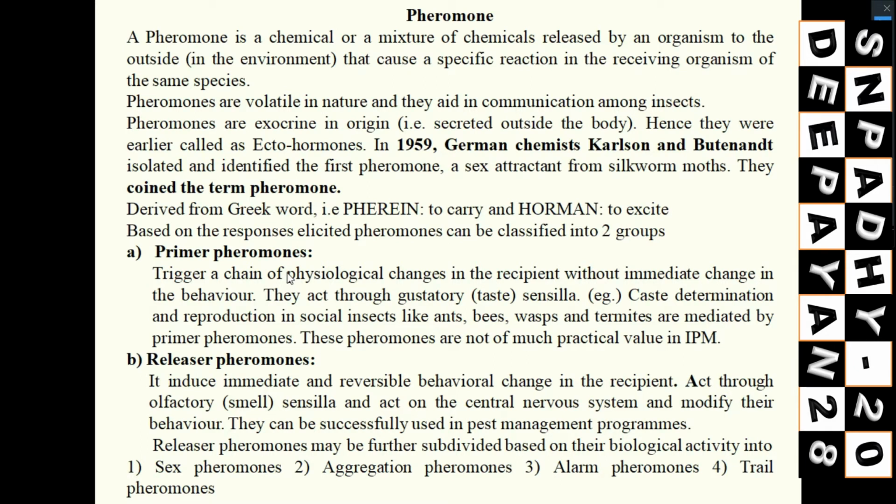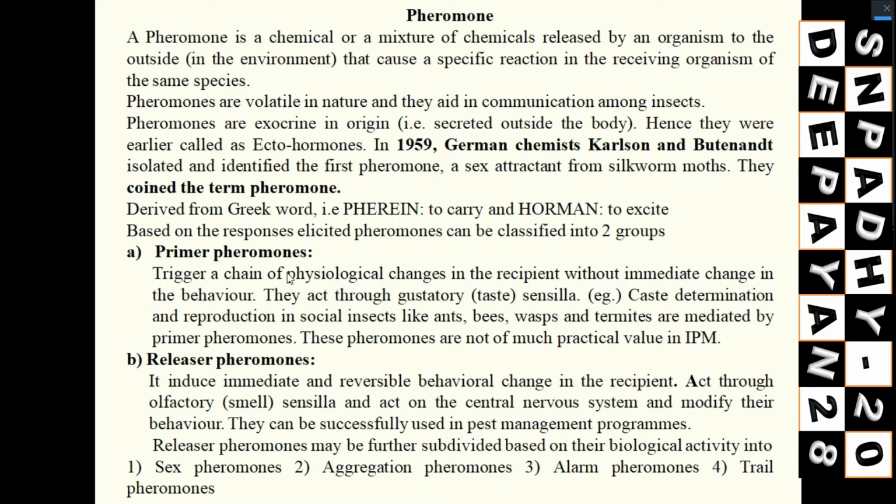They generally act through the gustatory route, through taste, through feeding. For example, caste determination and reproduction in social insects like ants, bees, wasps, termites are mediated by primer pheromones. As it takes a long time to imprint the behavior in the recipient organism, it is not that useful for IPM.